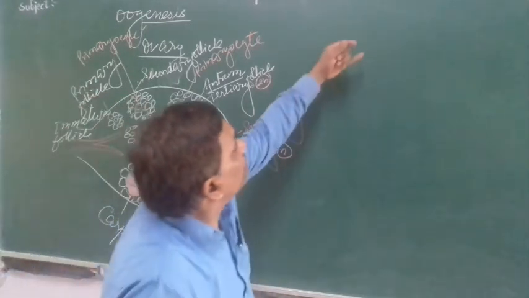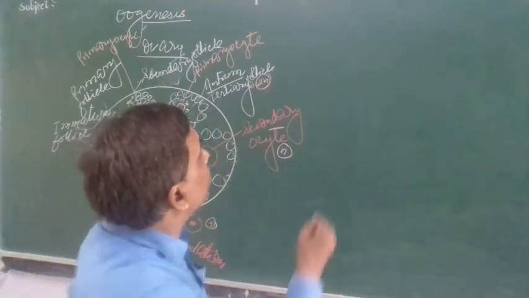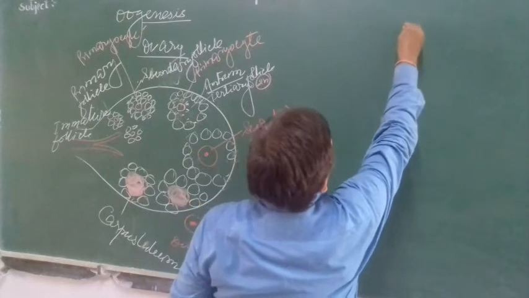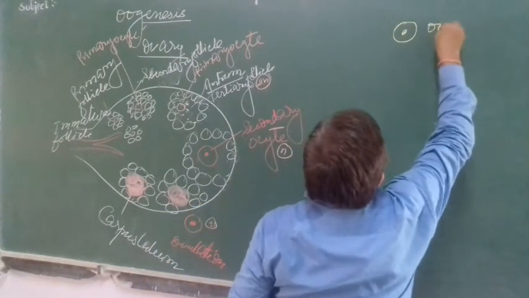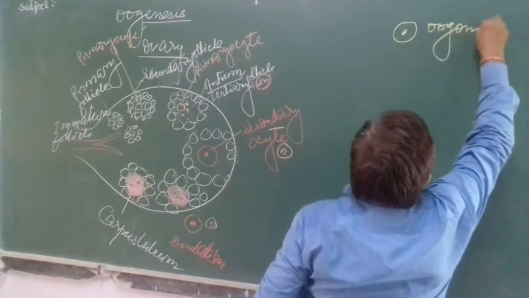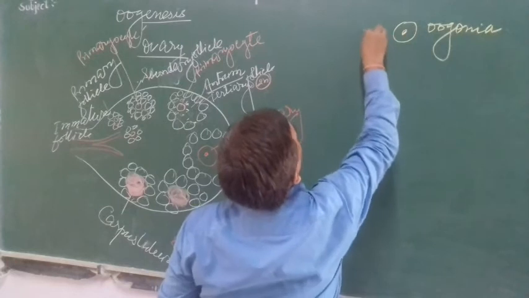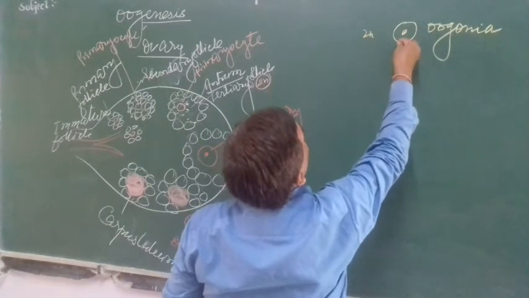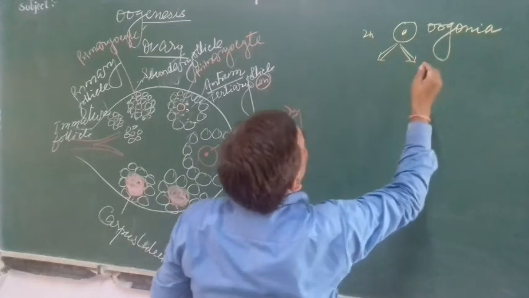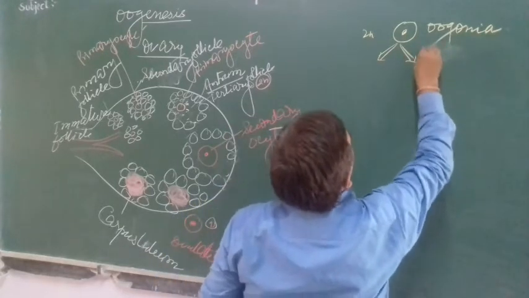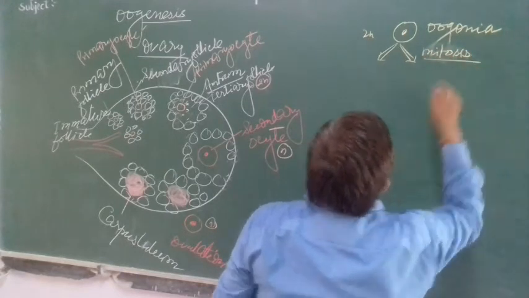Let us see here about the different stages, how it takes place. Now you see here is the oogonia. Now this is 2N. This oogonia undergoes mitosis division.